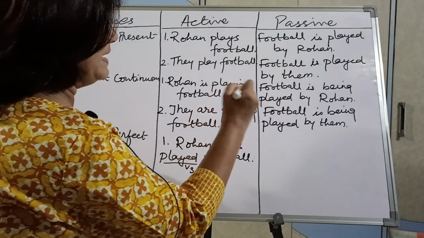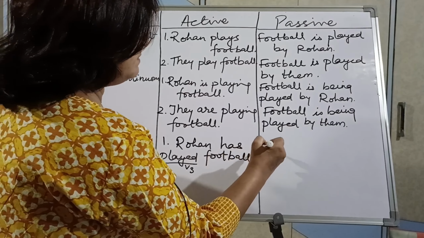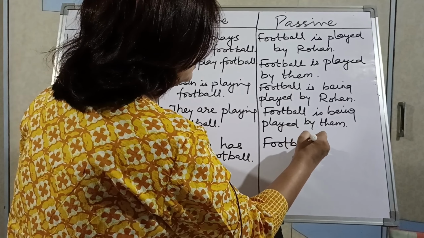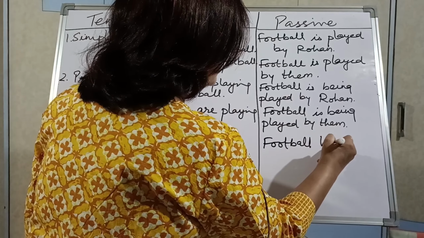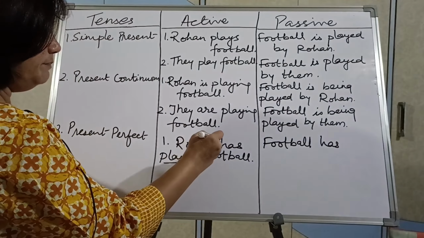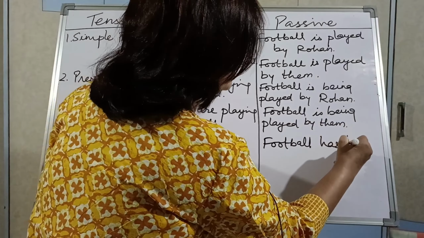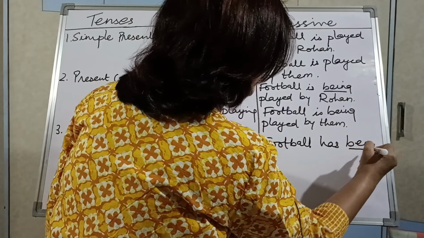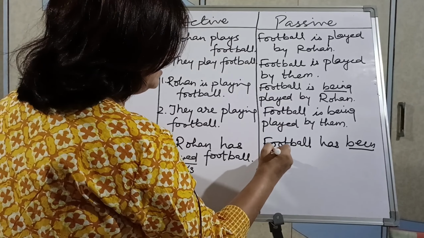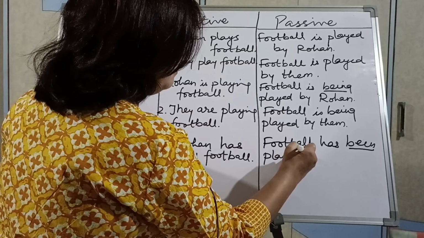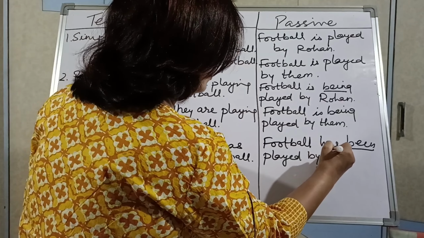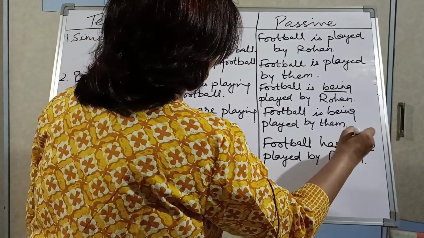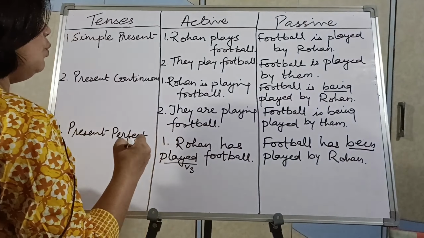Okay, so for the passive, again the object will become the subject. Football has, because it is singular. Now been comes between these two verbs. Been, this word comes, like in continuous tense being comes, here been comes. Has been played by Rohan. So this is the difference. This word will come between both the verbs.